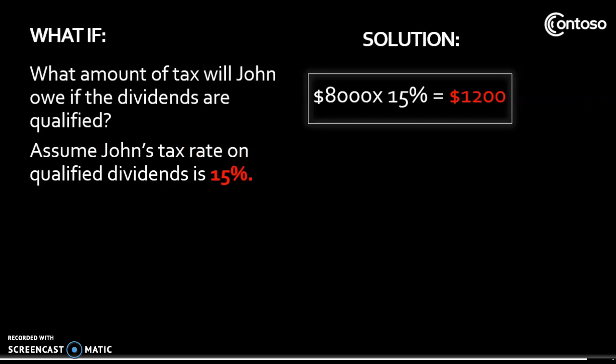What amount of tax will John owe if the dividends are qualified? Assume John's tax rate on qualified dividends is 15%. Solution: $8,000 multiplied by 15% will be $1,200.